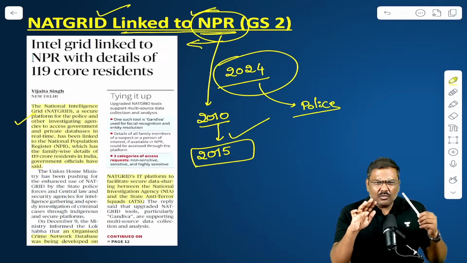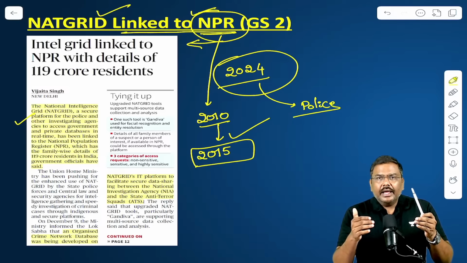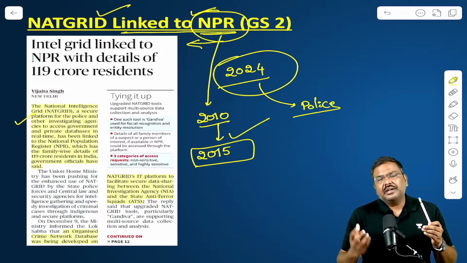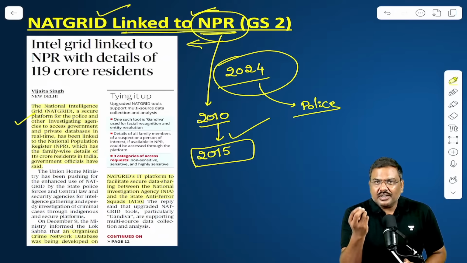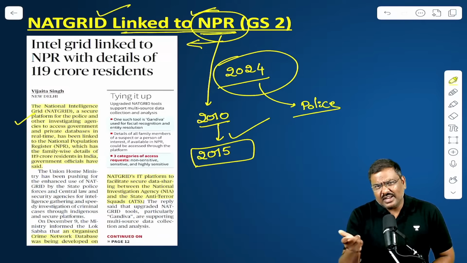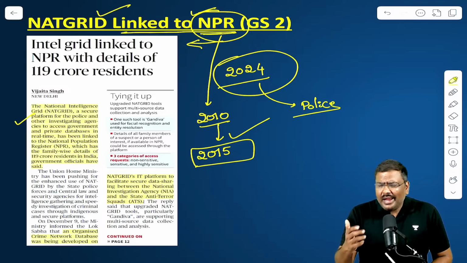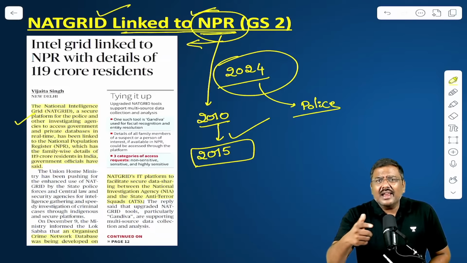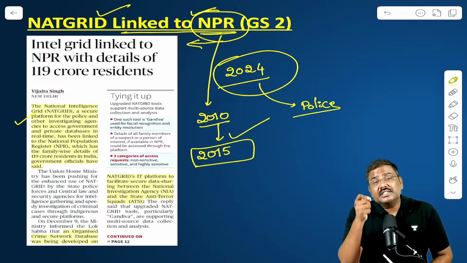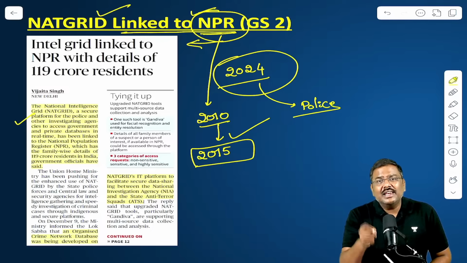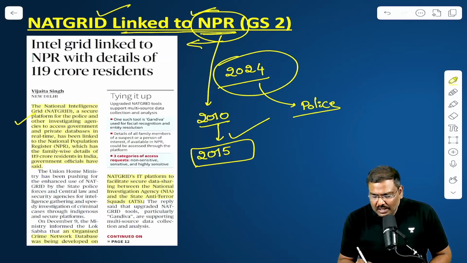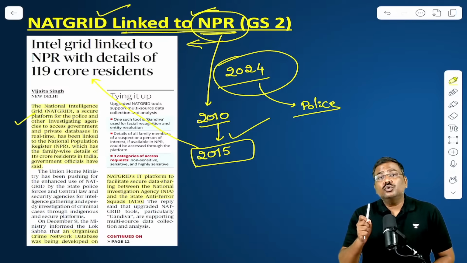If you're thinking, what is the importance of this? Imagine there is one suspect. You want to get information regarding the suspect. It could be a driving license, it could be, let's say, KYC verification, it could be the family relatives, etc. All of this data set is now easily accessible through the NATGRID.